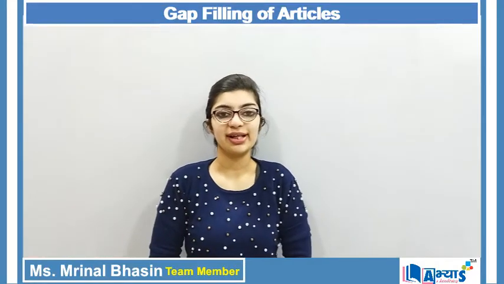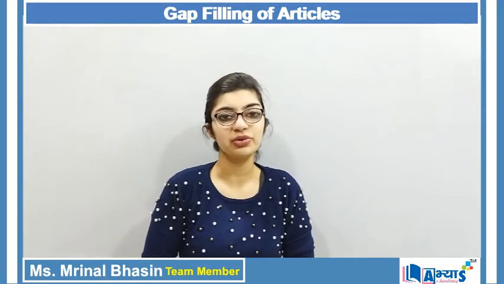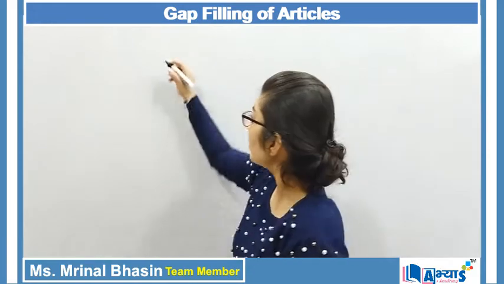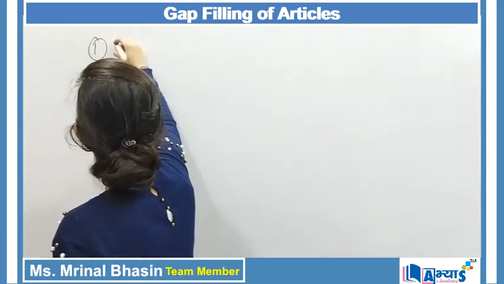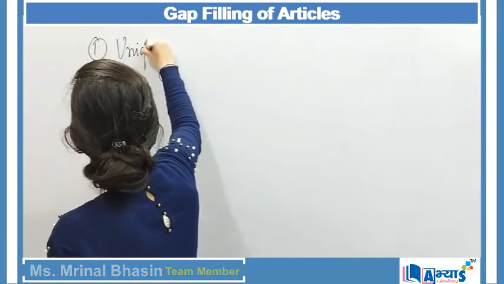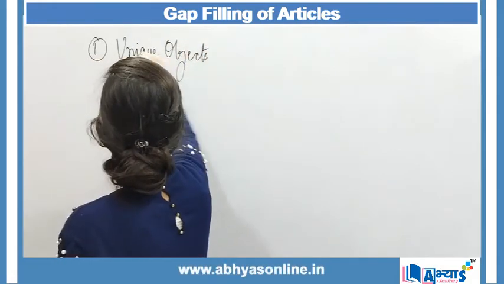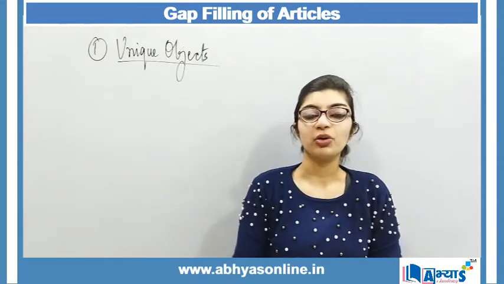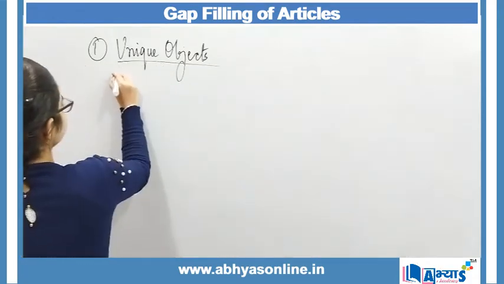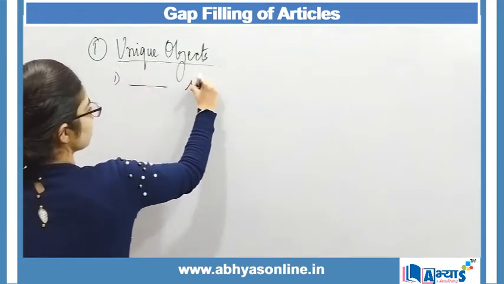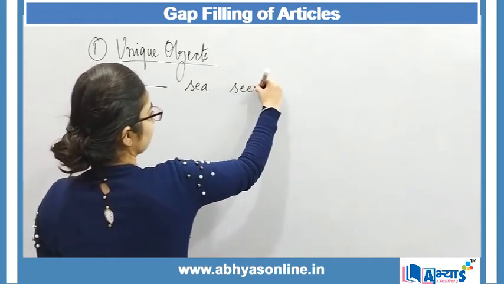So now let us understand how the can be used. Now the first condition for using the is when we see an object which is unique. So first condition is for unique objects. Whenever some unique or extraordinary object has been mentioned, again before that object we make use of the. For example, I say dash sea seems calm.